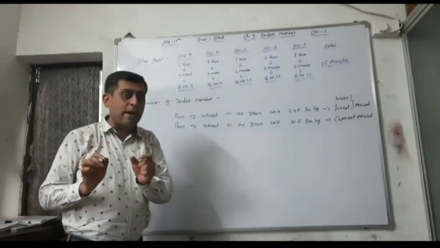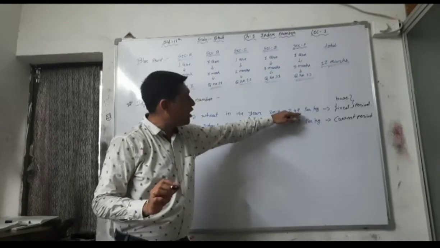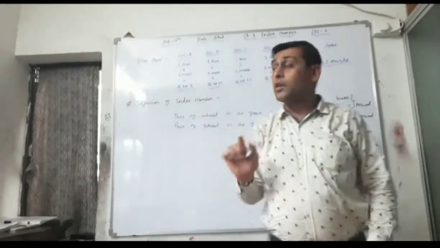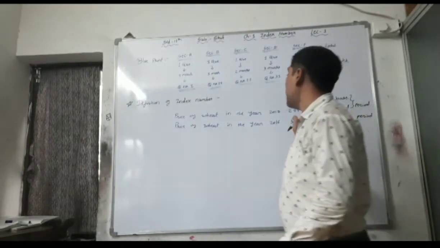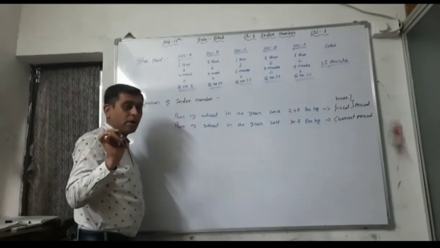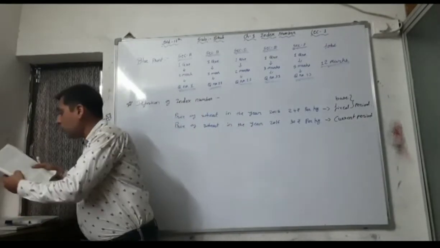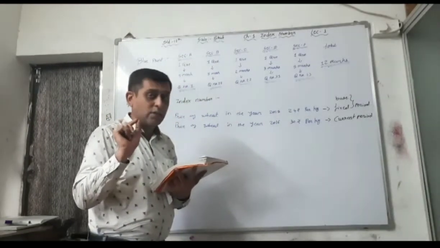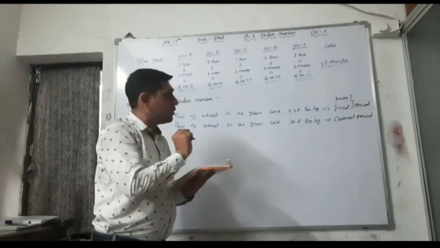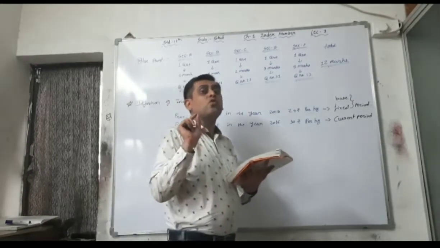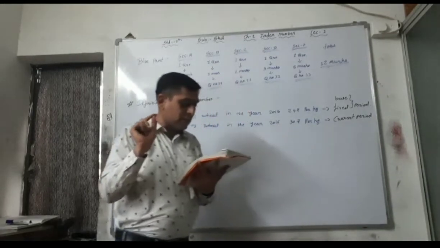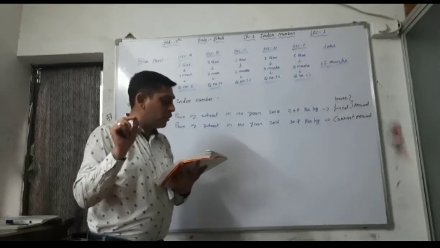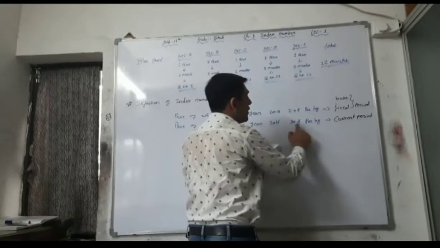So we have to compare the current period price with the fixed or base period price, and we can find out the percentage change by the relative method. Then it is called an index number. Read the definition again. The percentage change. First of all, the word is percentage change. So you have to multiply this ratio or this price relative by 100. Percentage change in the value of the variable, that is price, associated with any item for the given period. Given period, that is current period, that is 30.